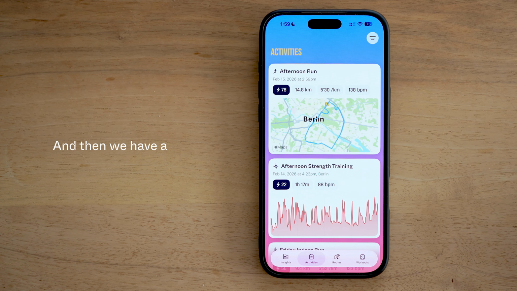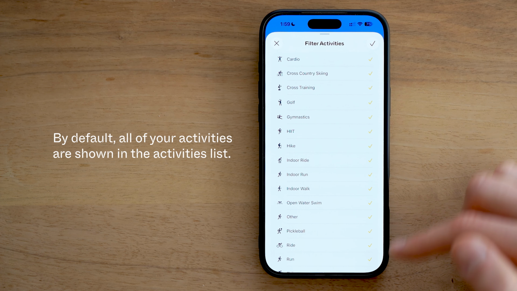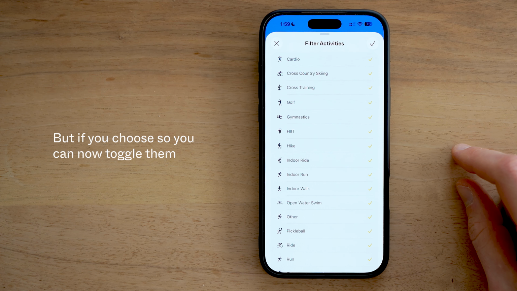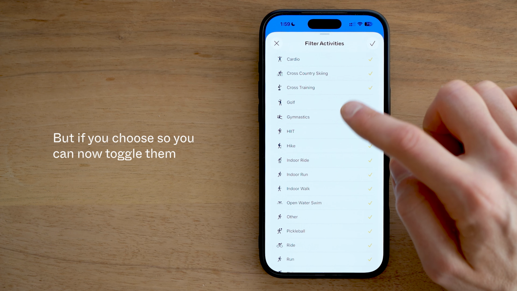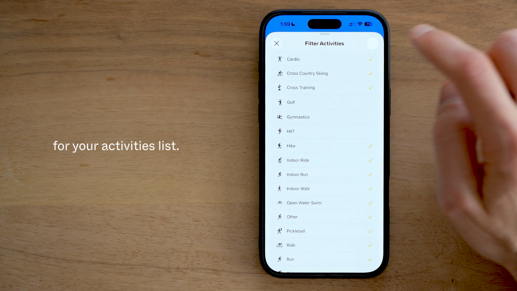And then we have a new way to filter activities. By default, all of your activities are shown in the activities list, but if you choose so, you can now toggle them on and off to hide or unhide them for your activities list.